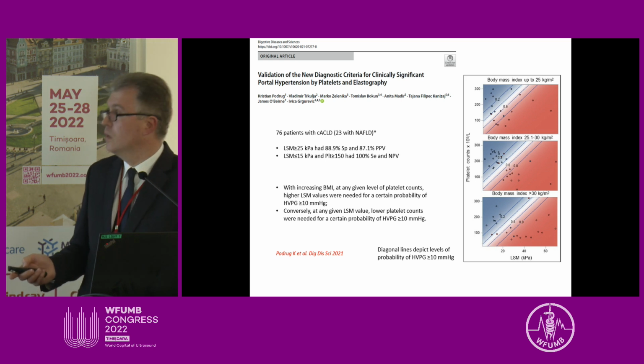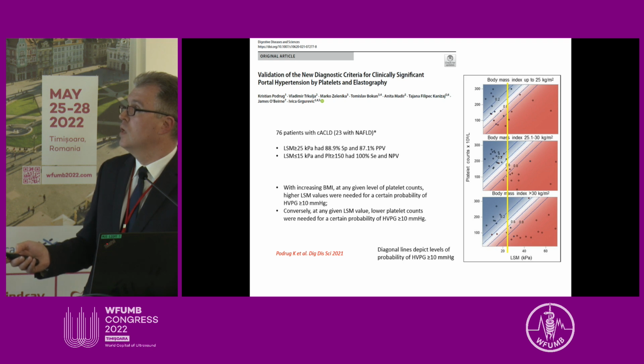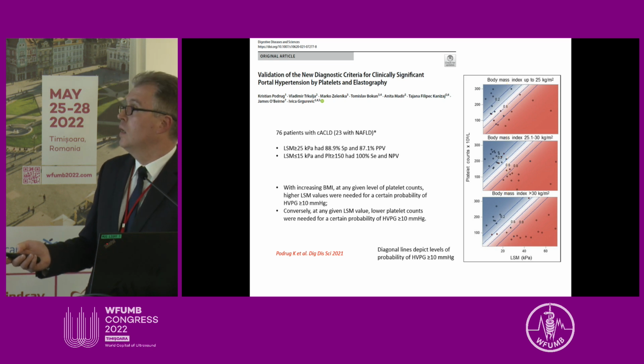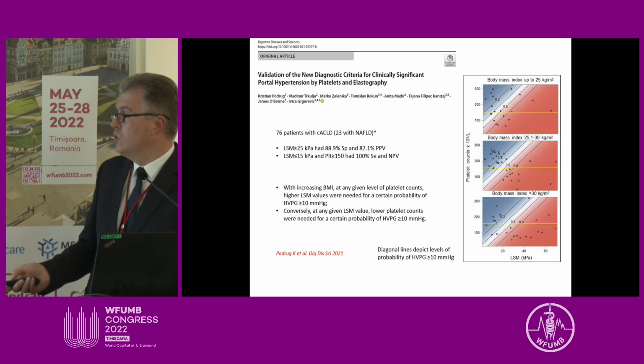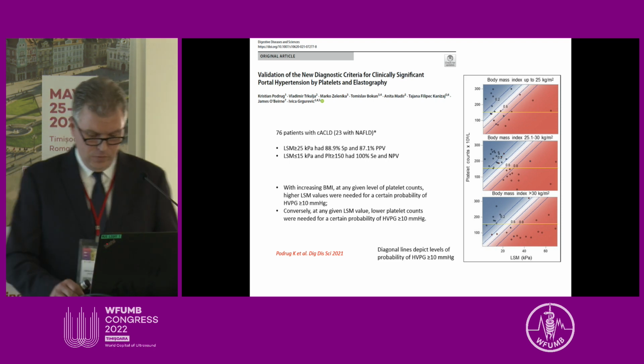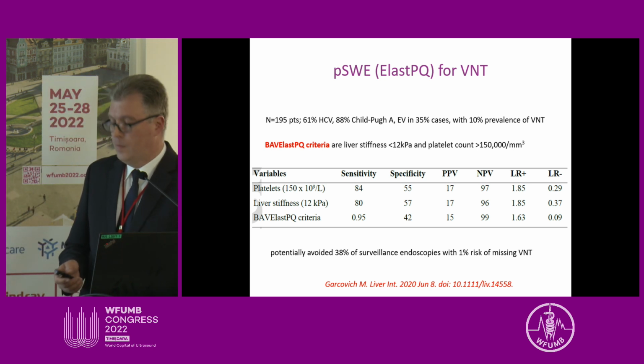And in this diagram here, you can see that for the same level of liver stiffness, if we have an obese patient in comparison to non-obese patients, a lower platelet count was needed to qualify this patient for the presence of clinically significant portal hypertension, and vice versa. For the same level of platelet count, a patient needs to have higher liver stiffness if he or she is obese than non-obese to enter the arena of clinically significant portal hypertension. These were data about transient elastography.